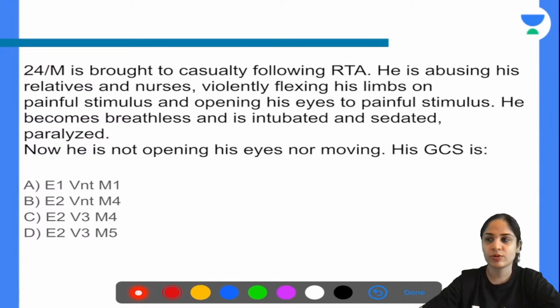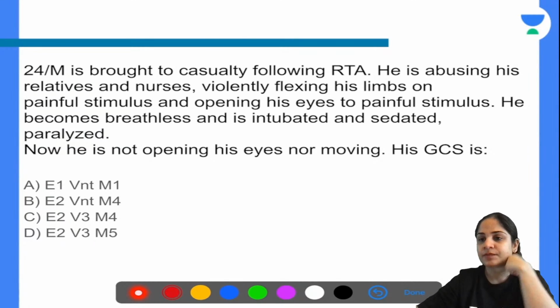Chalo, I will give you guys one full minute to calculate and tell me the GCS of this patient.